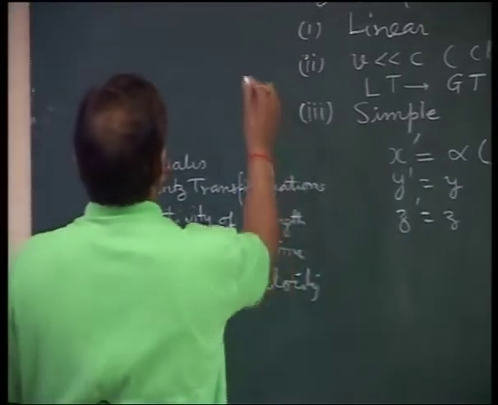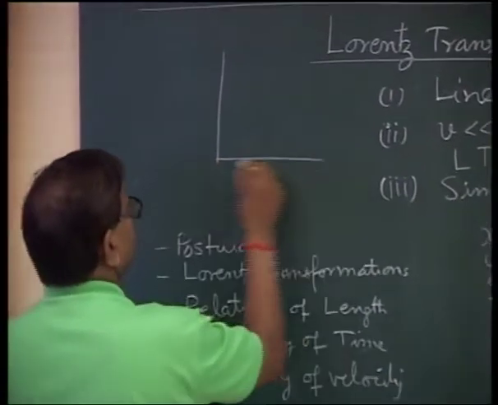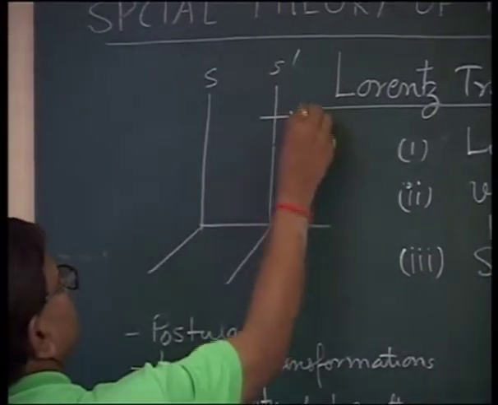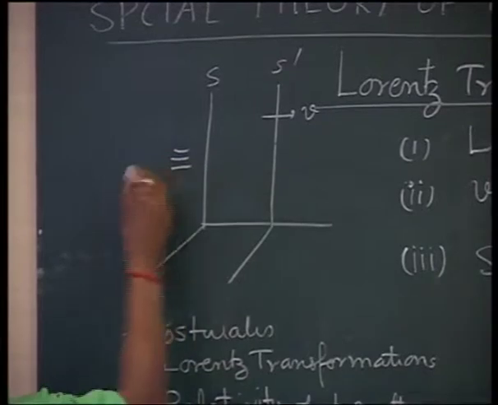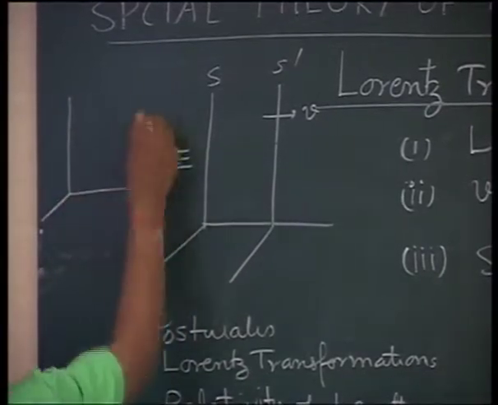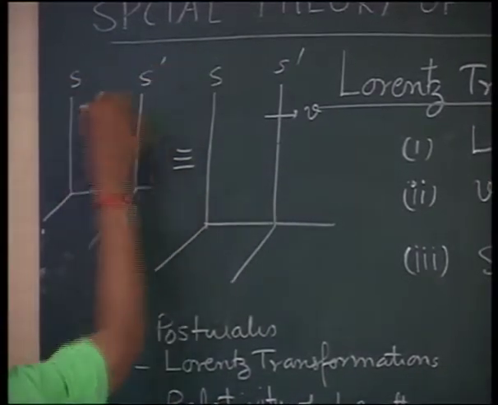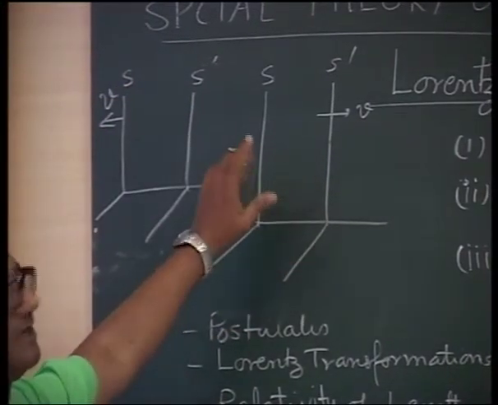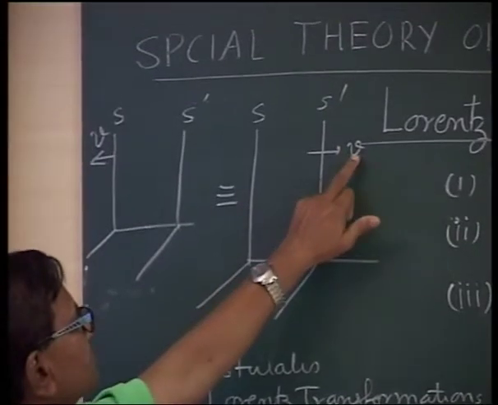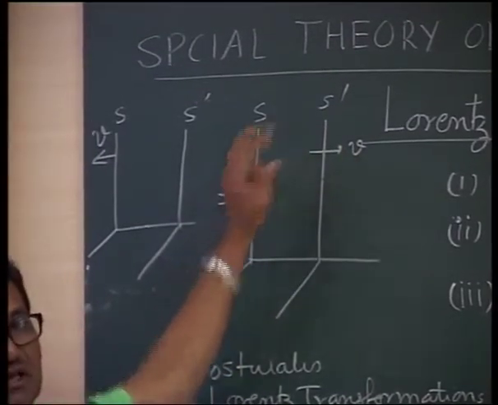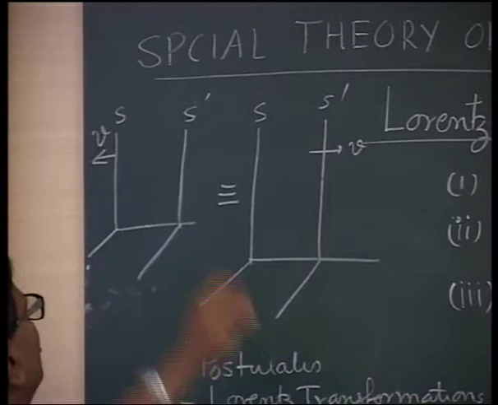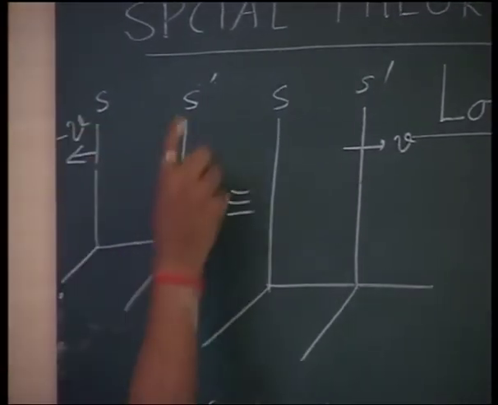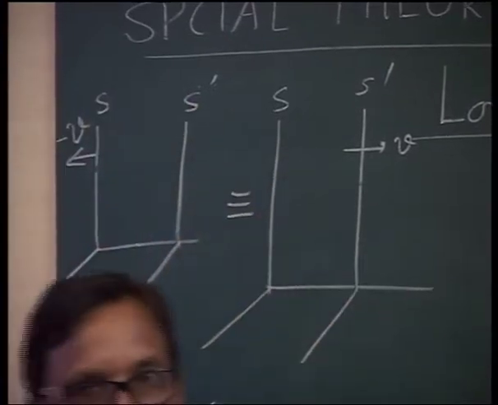To see this, let us observe the first postulate. As per physical equivalence, S dash moving with velocity v with respect to S is physically equivalent to S moving with velocity minus v with respect to S dash.